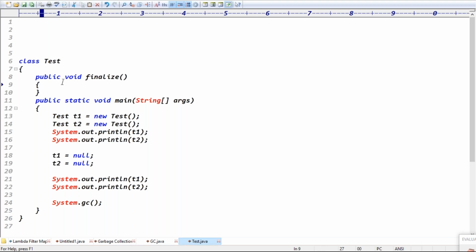Belongs to which class, guys? The Object class. See the message here in System.out.println: you can get a message like 'garbage object destroyed', something like this.